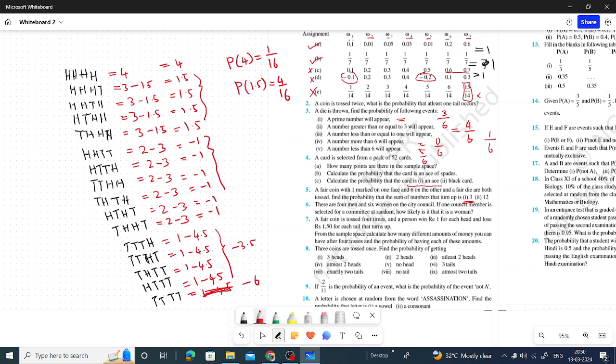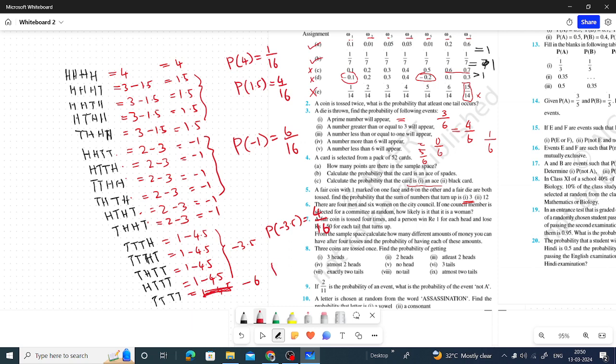Probability of losing 1, how many times? There are chances 1, 2, 3, 4, 5, 6 times out of 16. So probability of losing 1 equals 6 by 16, and probability of losing 3.5 rupees is how many times? 4 by 16.